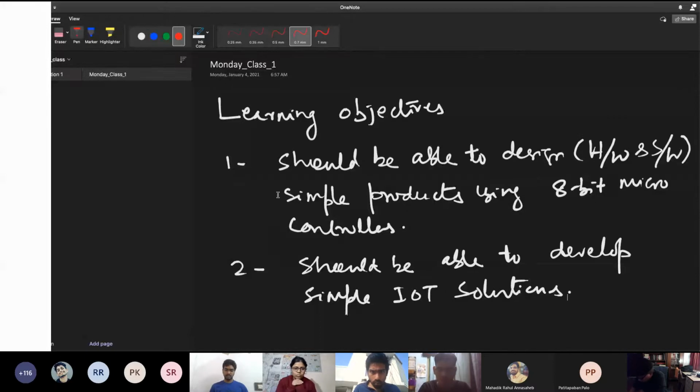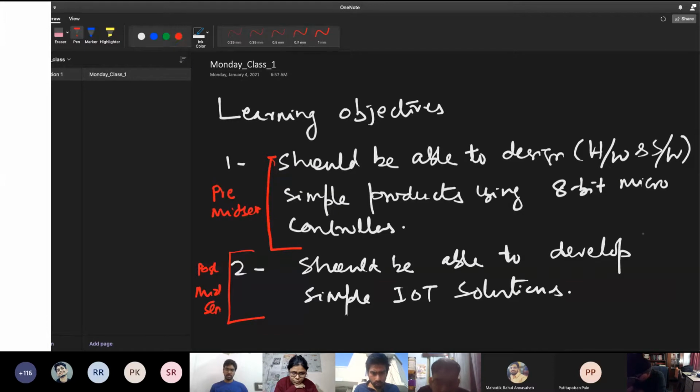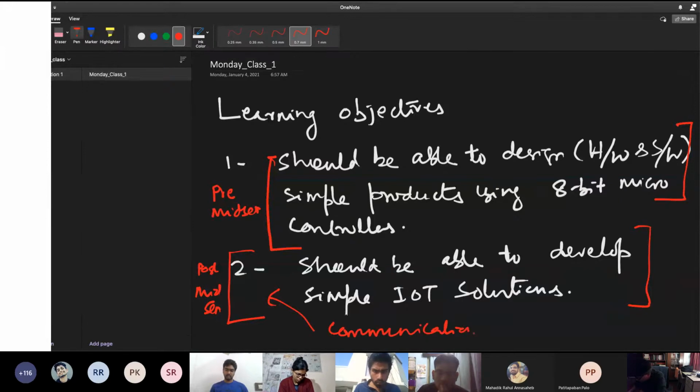This is the overall objective. This is pre-midsem, you can say. And this is post-midsem. So we'll teach communications here. So that means this is based on communication. And this is based on assembly language coding. And interfacing, IF interfacing.